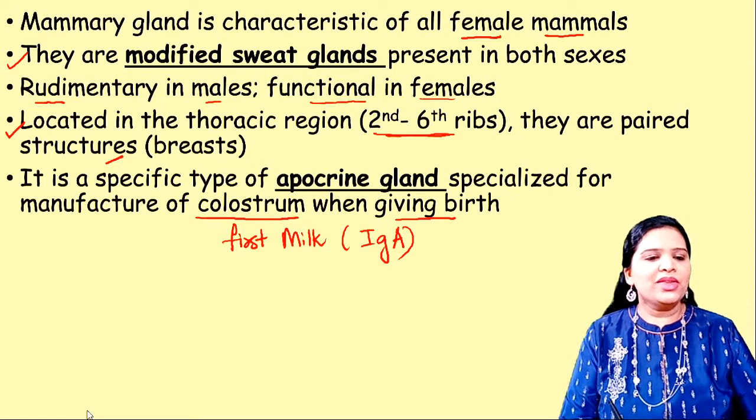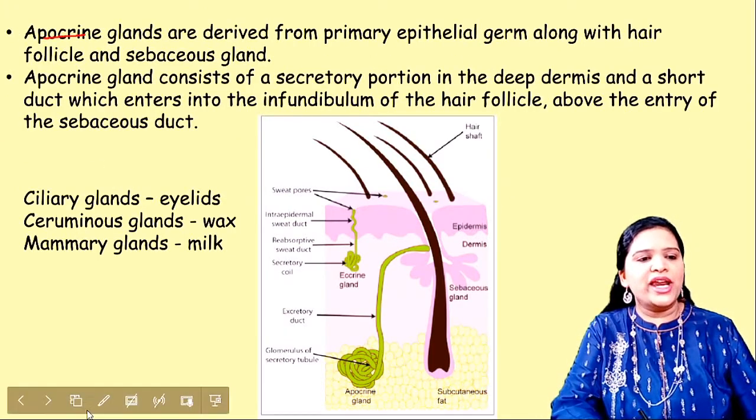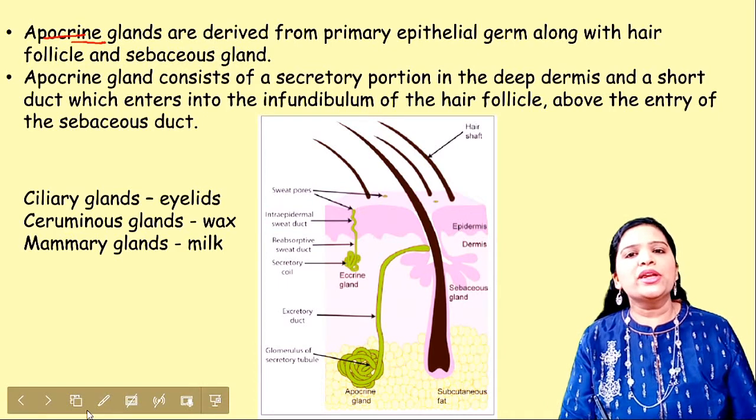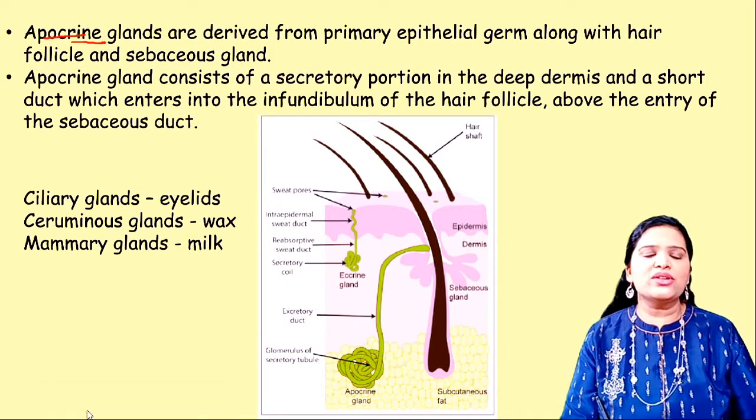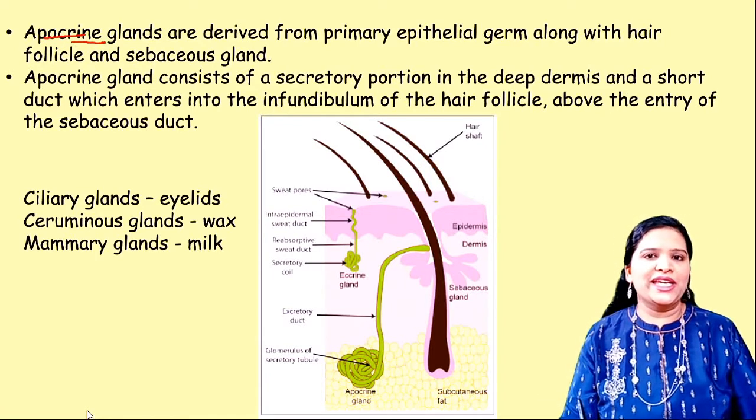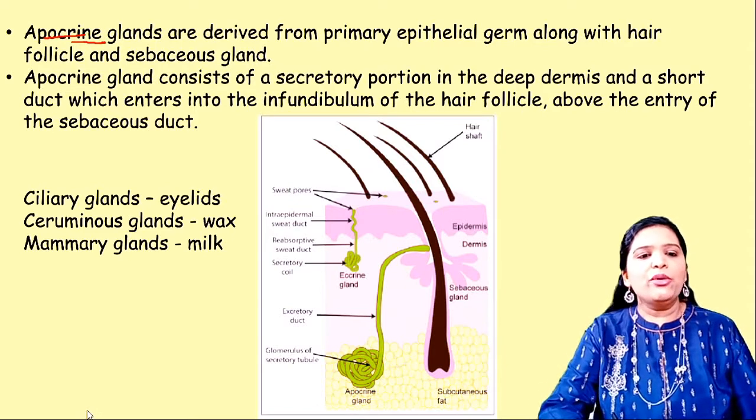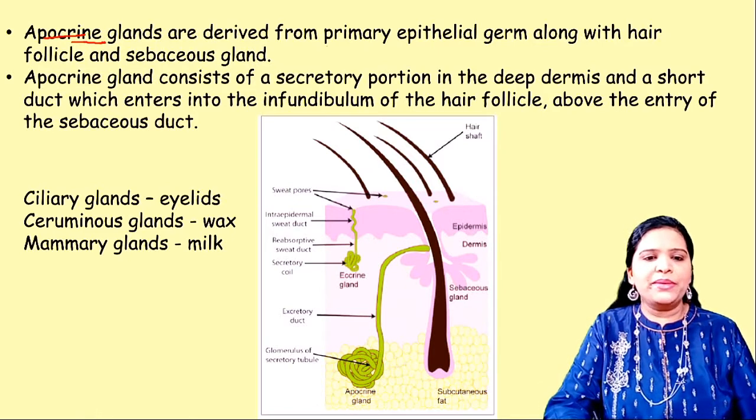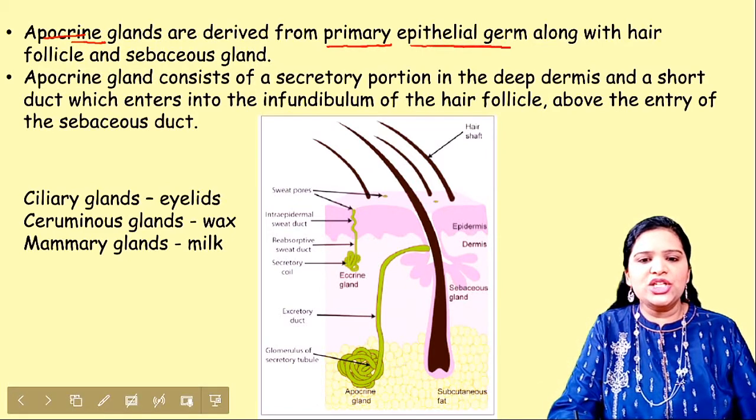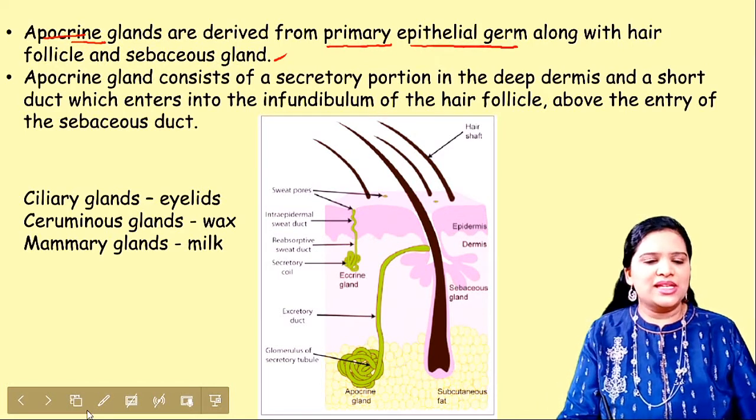And this mammary gland is an apocrine gland. What is an apocrine gland? Apocrine gland means it has both exocrine and endocrine tissues. Such glands are called apocrine glands. Both exocrine and endocrine. So apocrine glands are derived from primary epithelial germ cells along with hair follicle and sebaceous glands.